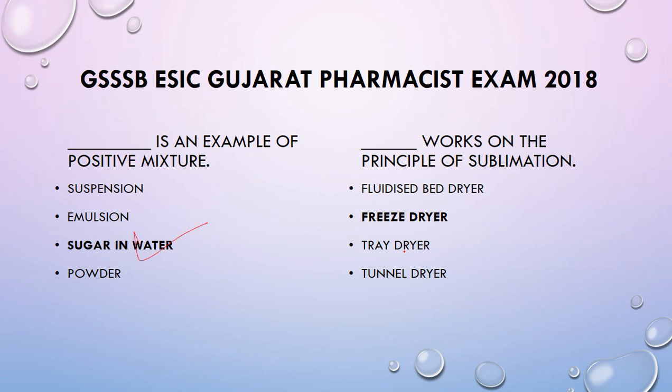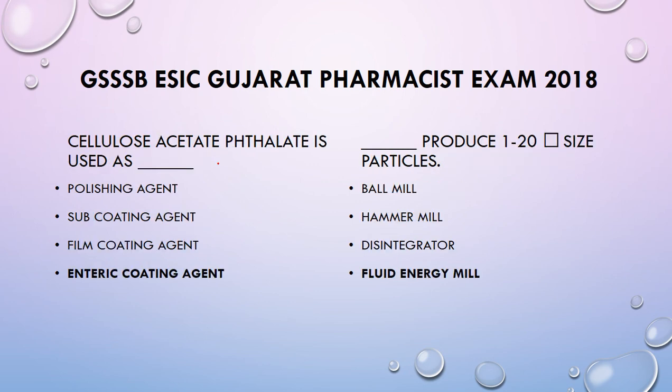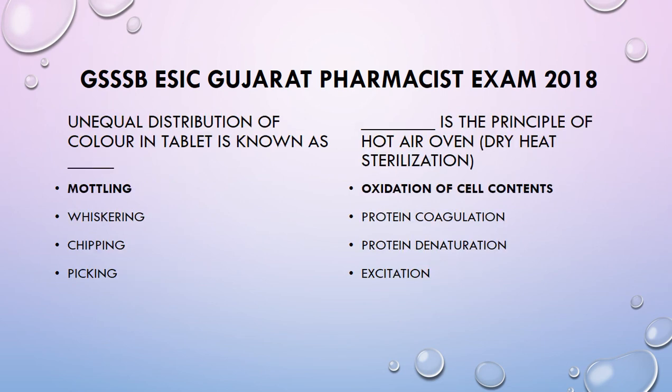Blank works on the principle of sublimation, freeze dryer. Cellulose acetate phthalate is used as enteric coating agent. Blank produces 1 to 20 micron size particles, fluid energy mill. Unequal distribution of color in tablet is known as mottling. These all parameters are so much important. Blank is the principle of hot air oven. Dry heat sterilization means oxidation of cell contents is the principle of hot air oven.